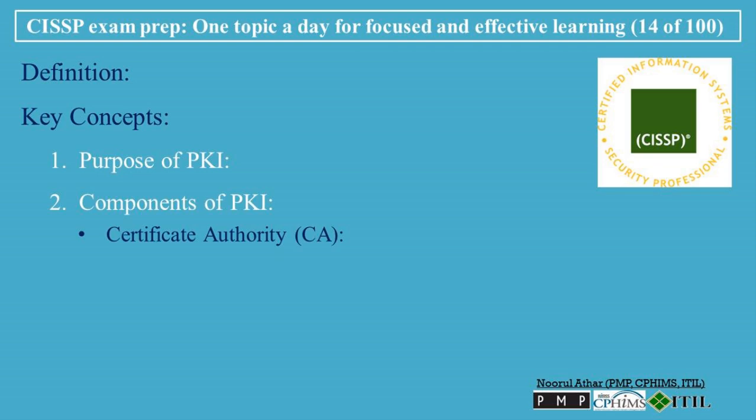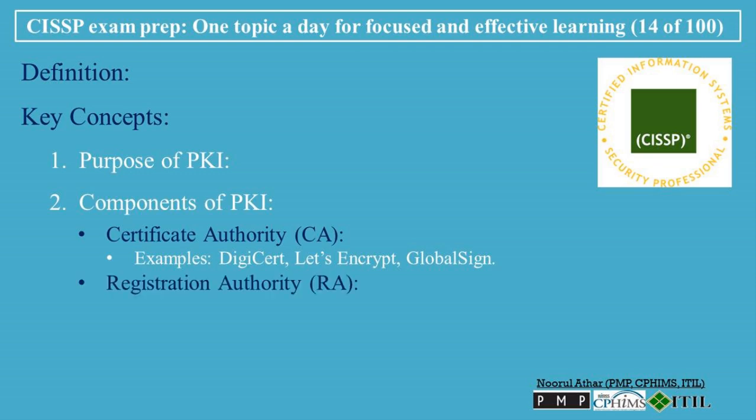Certificate Authority (CA). The CA is a trusted entity responsible for issuing and managing digital certificates. It verifies the identity of entities requesting a certificate and signs the certificate with its own private key, creating trust in the public key presented in the certificate. Examples: DigiCert, Let's Encrypt, GlobalSign.